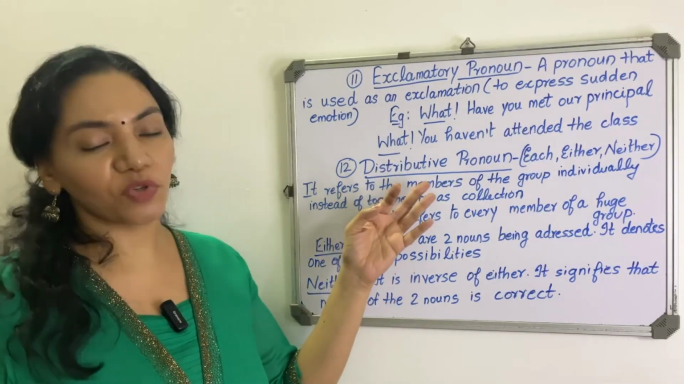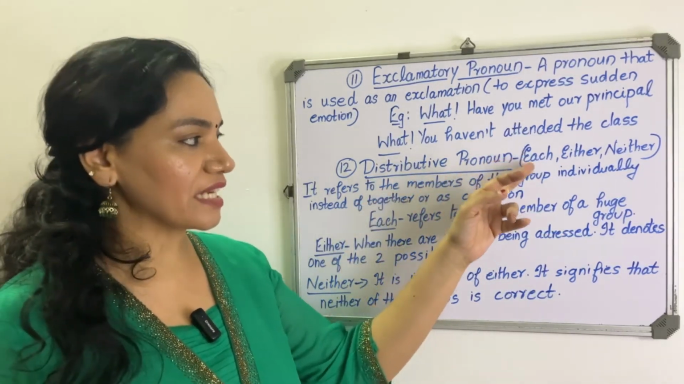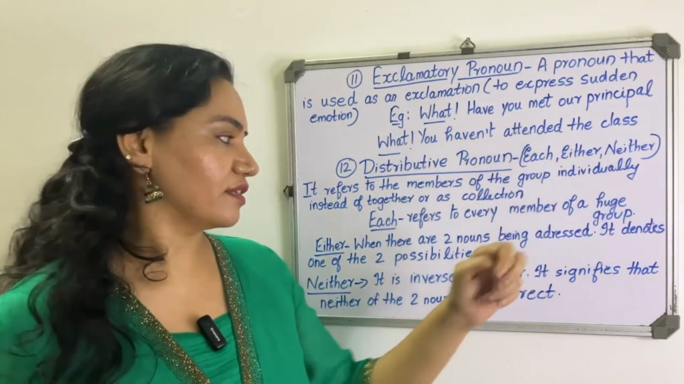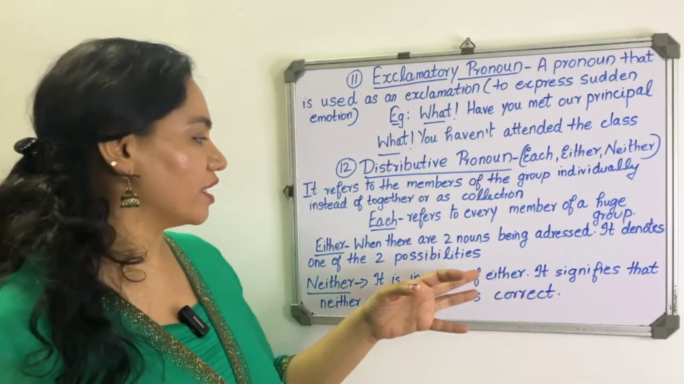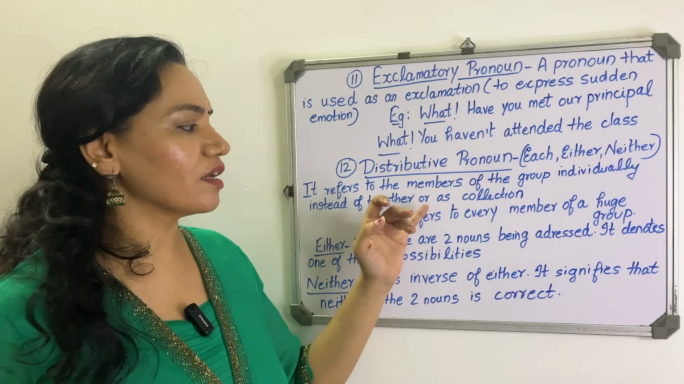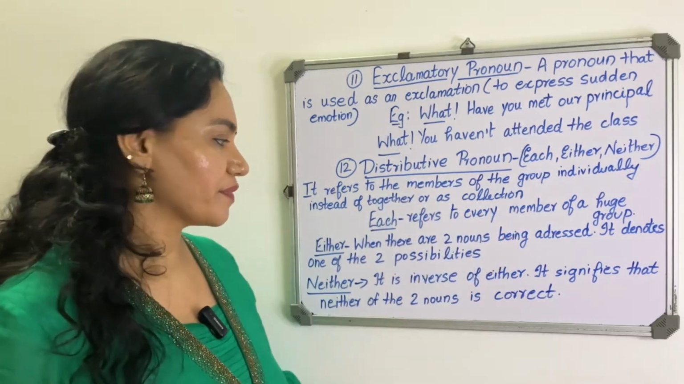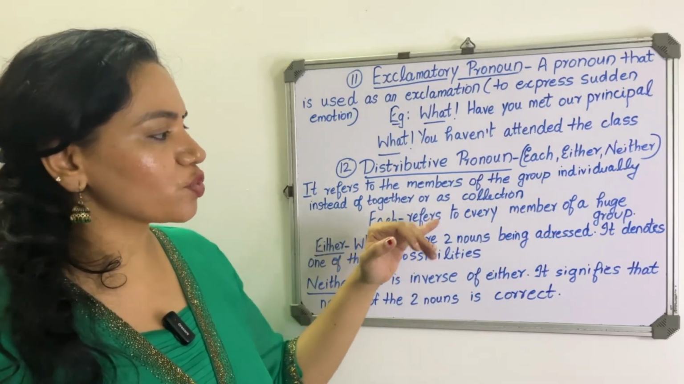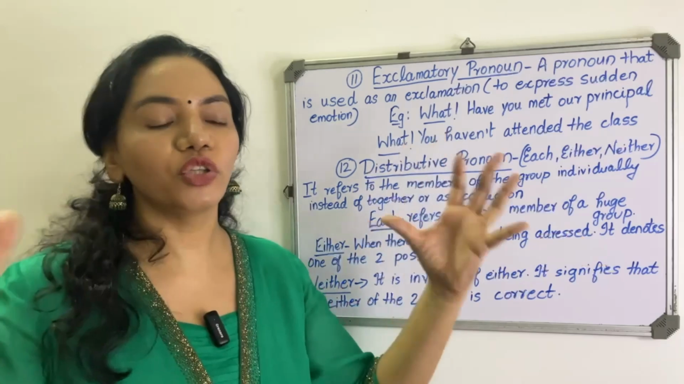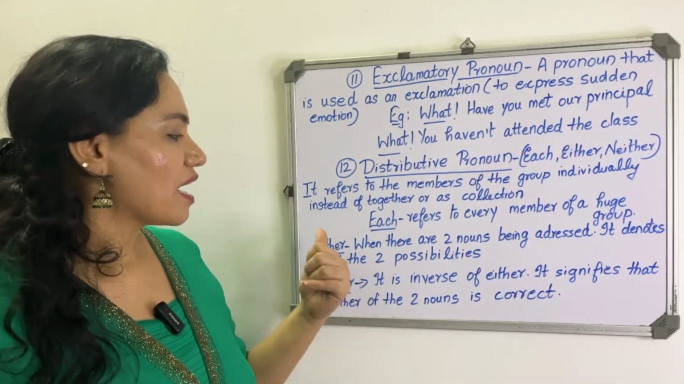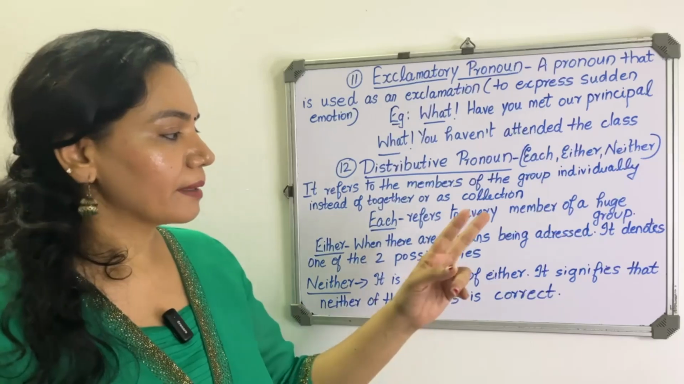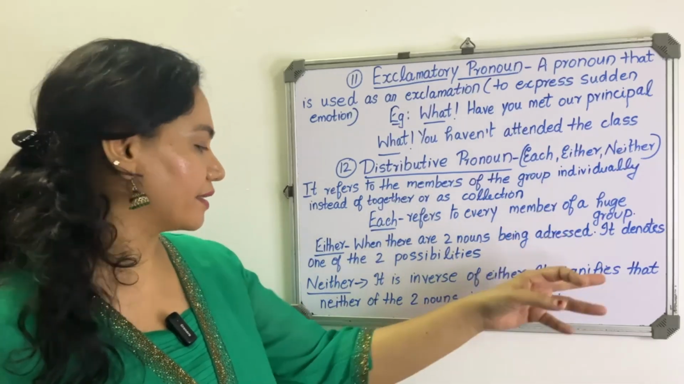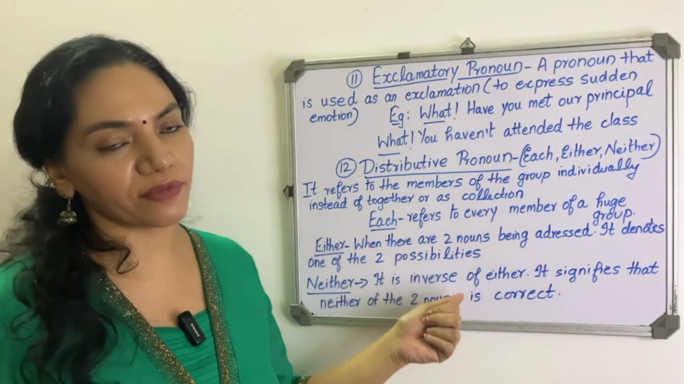Next one is distributive pronoun. So it includes each, either, neither. It refers to the members of the group individually instead of together or as a collection. So each refers to every member of a large group. Either refers to when there are two nouns being addressed. It denotes one of the two possibilities.